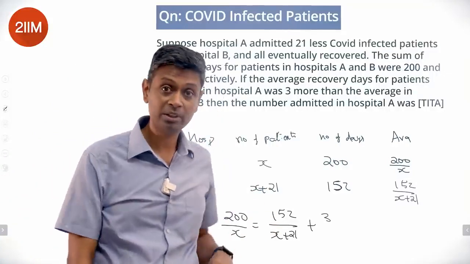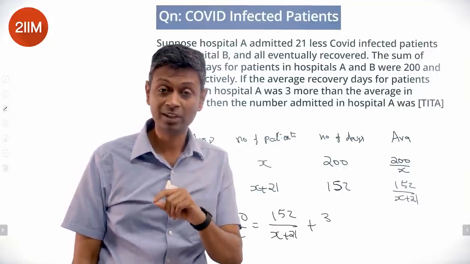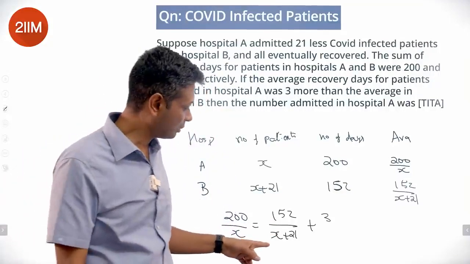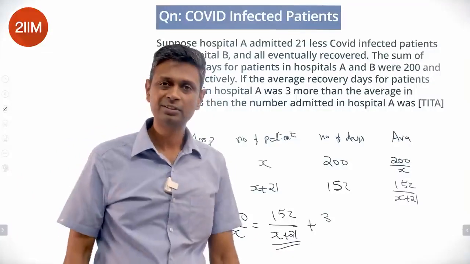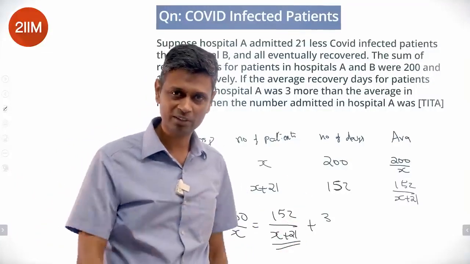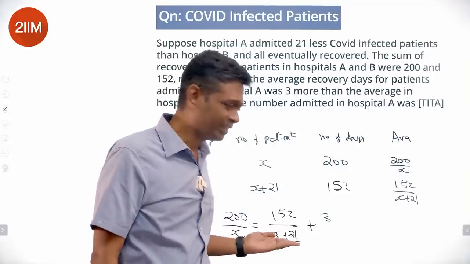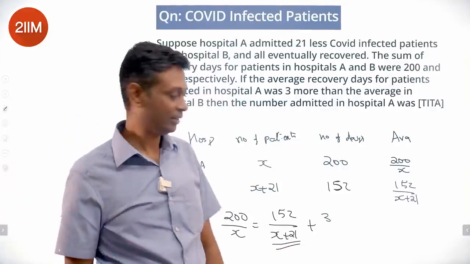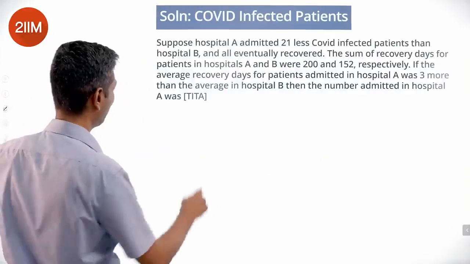152 is a very interesting number. It is 76 into 2, 38 into 4, 19 into 8. So all I thought was, somehow I have to have a multiple of 19. There are only 5, 6 multiples of 19 that work in this territory. That is X plus 21. Find this, it will work. It didn't work. It drove me mad. I don't want to do this the more proper way.